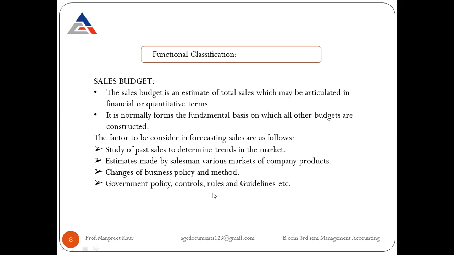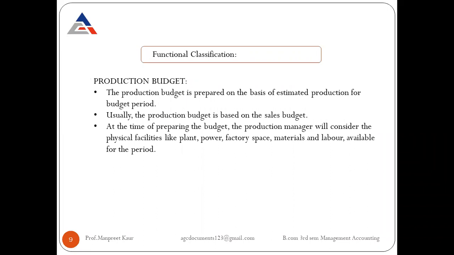The external environment may include government policies, such as the important export policies, their controls, and the certain kinds of restrictions that are implemented by government policy. All these factors must be considered while forecasting the sales. The next concept is the production budget.